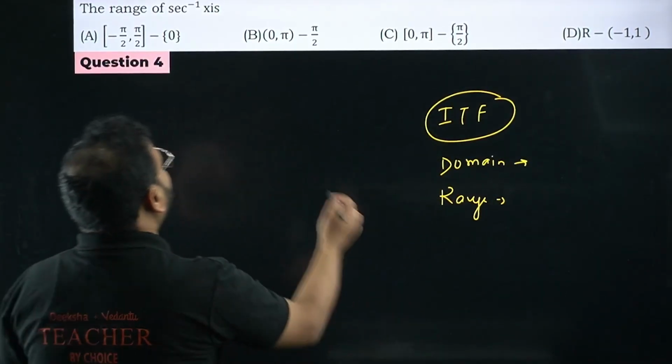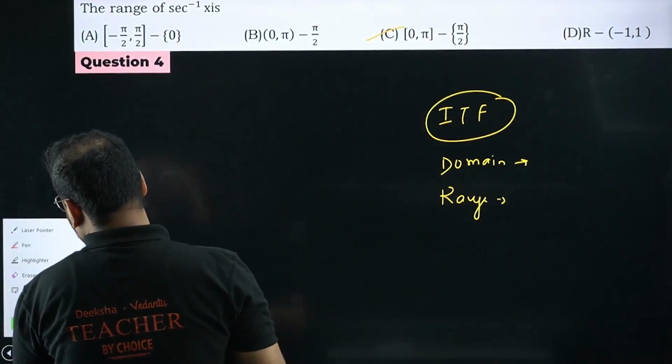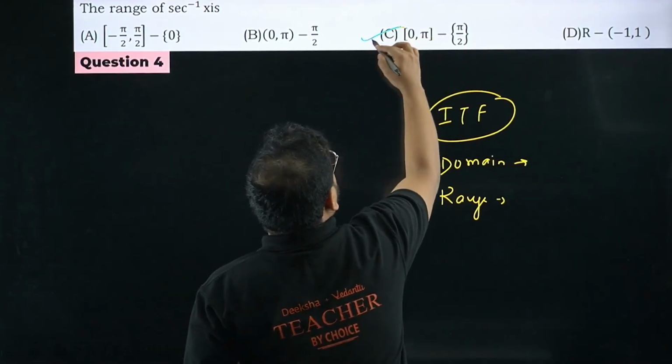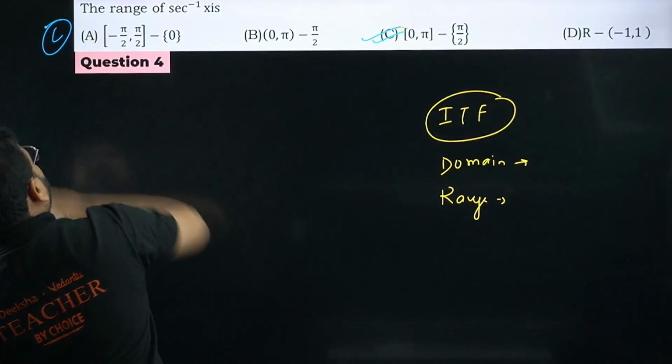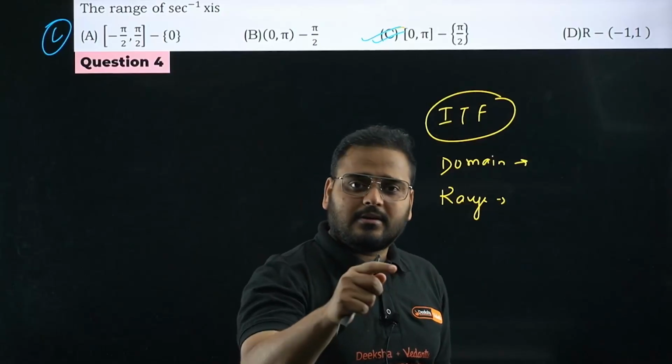For secant inverse, what do we have? 0 to pi minus pi by 2. 0 to pi minus pi by 2. Because if you know the answer, it takes half a second to pick the answer and move on.